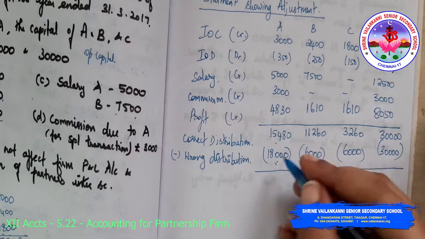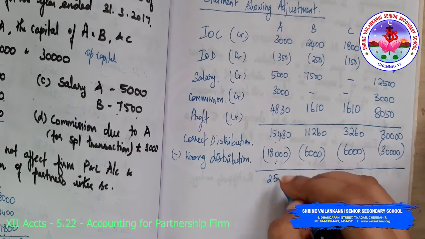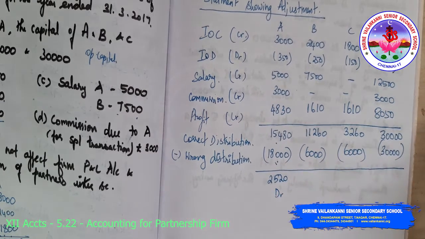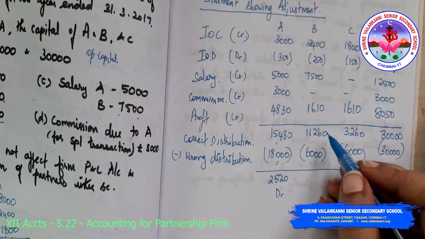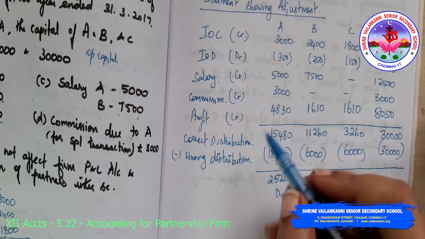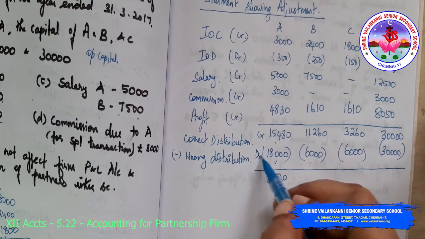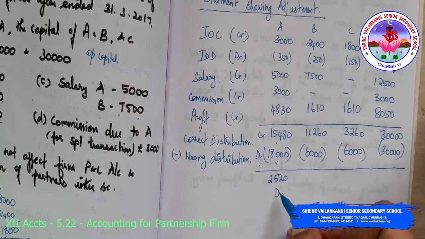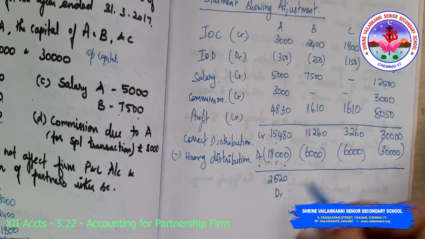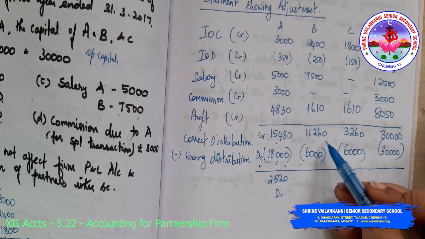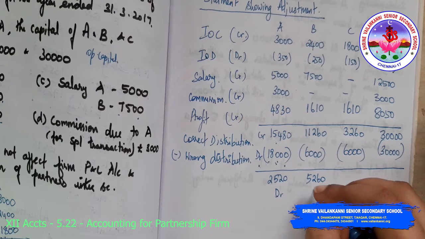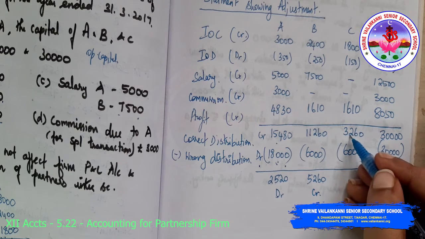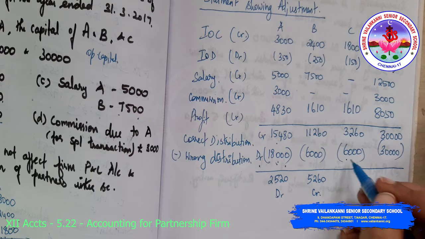The difference is 2,520, which needs to be debited. Similarly, correct distribution for B is 11,260. Correct distribution you keep as credit balance, wrong distribution as debit balance. Here there is an excess credit balance of 5,260.